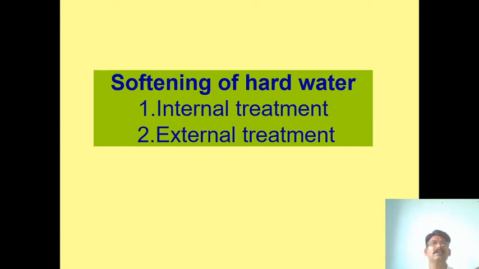If you remove the calcium chloride present in the water, then it becomes soft. So it means softening of hard water. For the softening of hard water, there are 2 methods: the first method is internal treatment and the second method is external treatment.